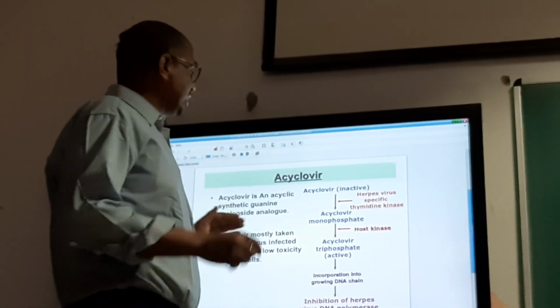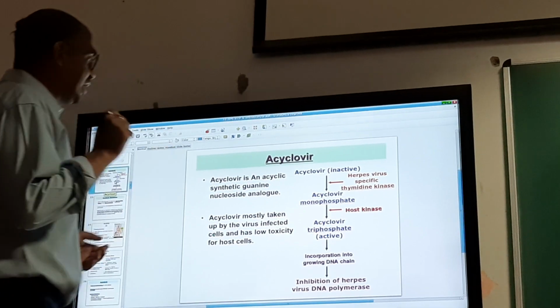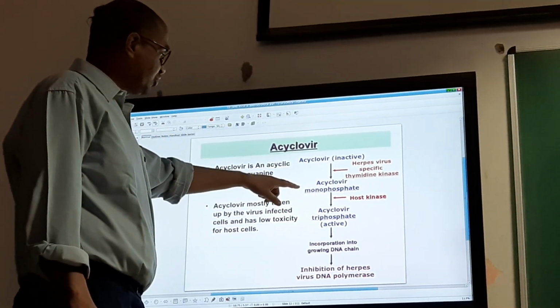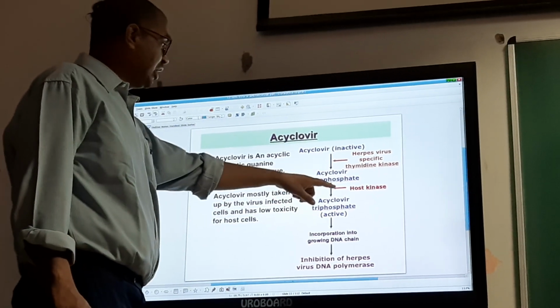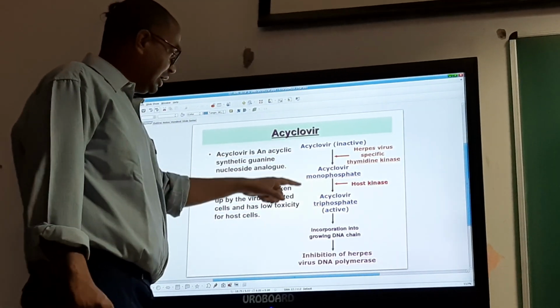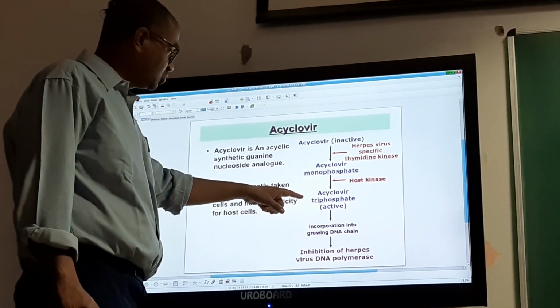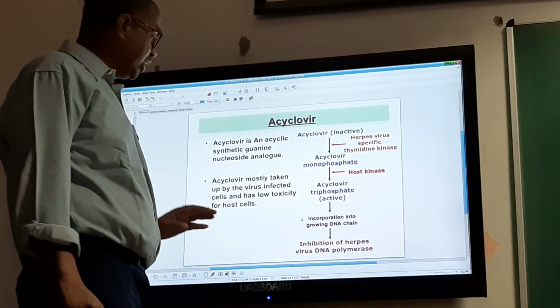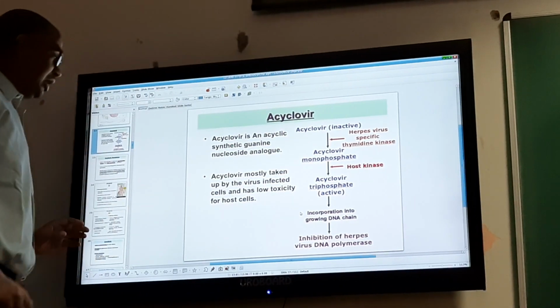Acyclovir is activated by herpes-specific thymidine kinase. It gets converted to monophosphate, then using host kinase to triphosphate, and it is incorporated into the growing DNA chain.